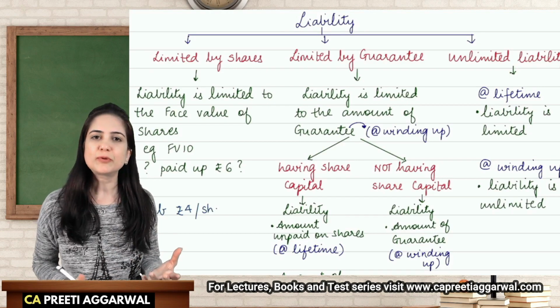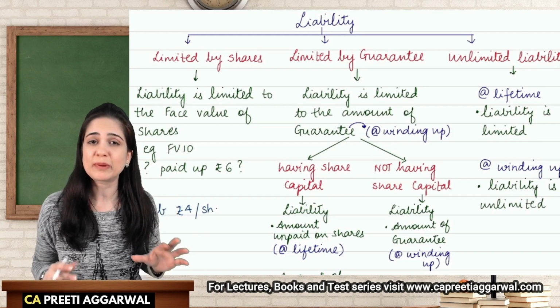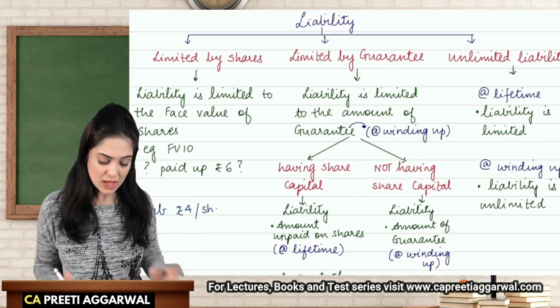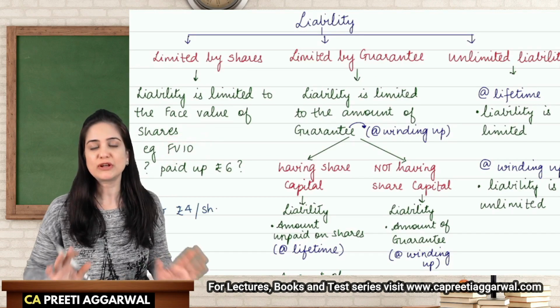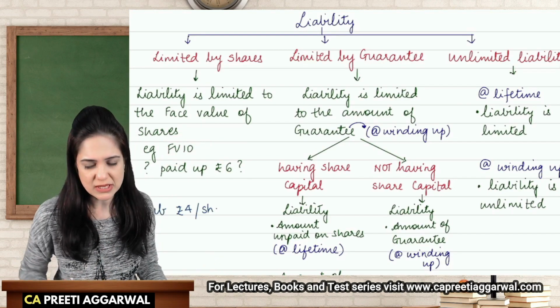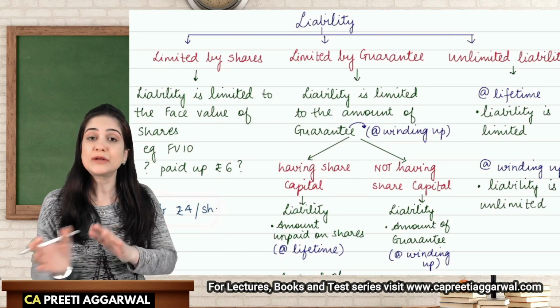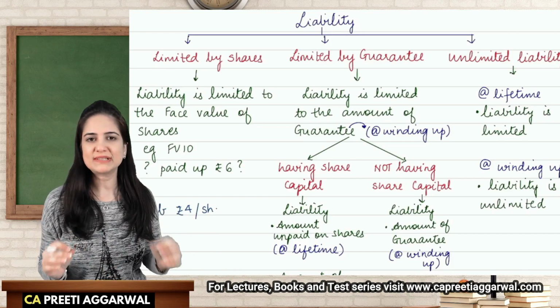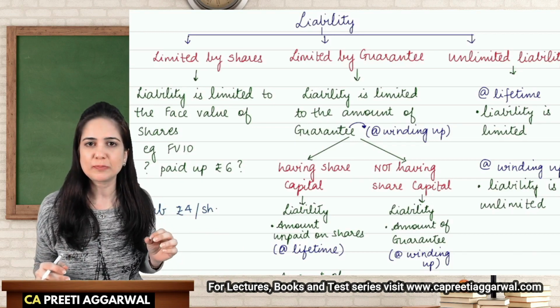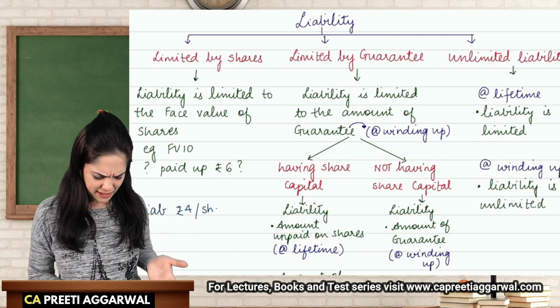Can I ask him to pay 7 rupees, or can I ask him instead of face value 10, you pay me 15 rupees? No. My liability is limited to the face value of shares. I will not pay more than 10 rupees. You can also say that the liability is restricted to the amount unpaid on shares. So both ways are correct, but please remember that we cannot ask the member to pay more than the face value.